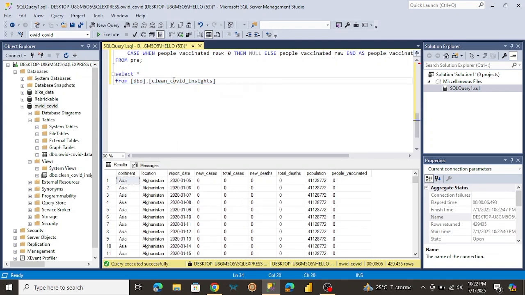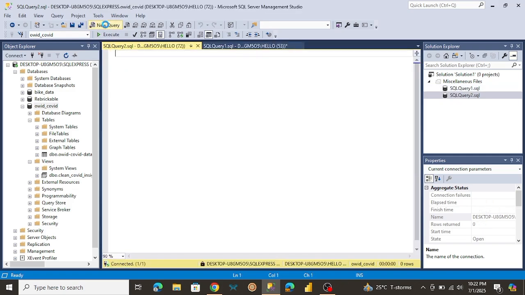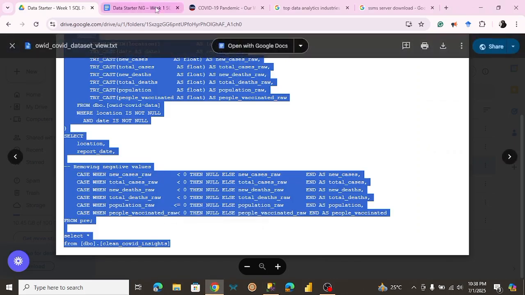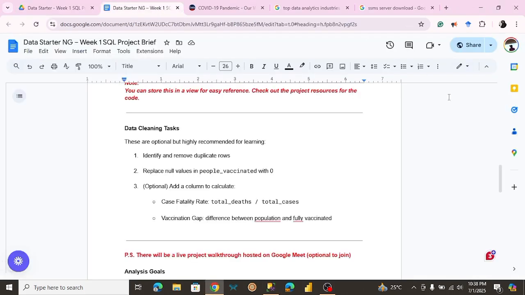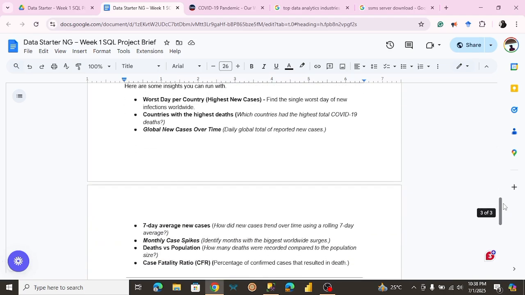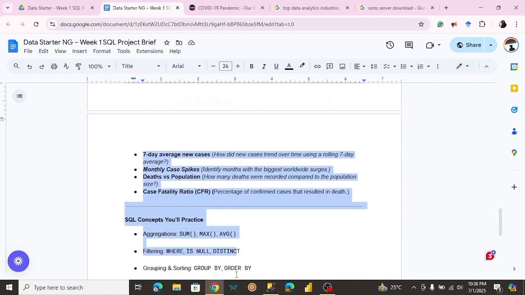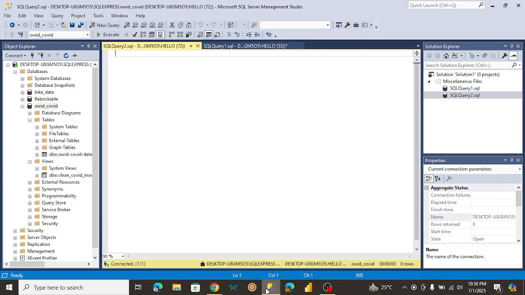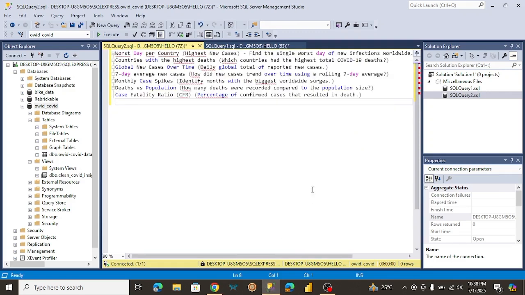So what I'm going to do now is click on new query. Okay, now that we've got our new query created, I'm going to copy and paste all of our business questions, and we're going to try to answer them one by one. So let me just copy all of this, paste it into SQL Server, and comment them out.